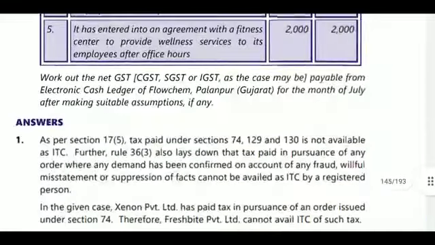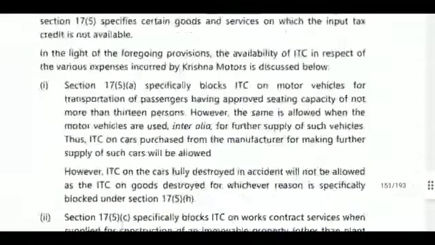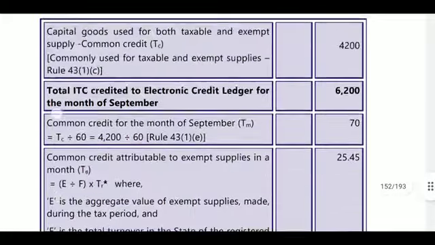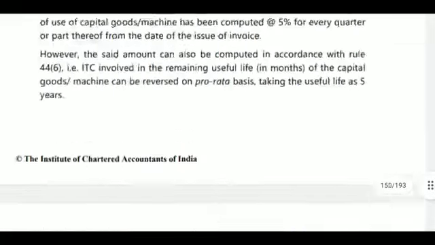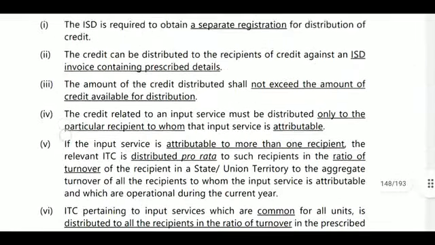There are 10 to 12 points for conditions for ISD distributions. Which question is this? I think the 7th question. Okay, the 7th question answer is provided like this.